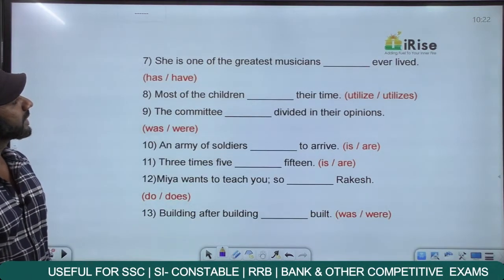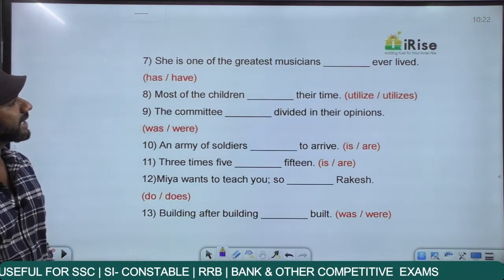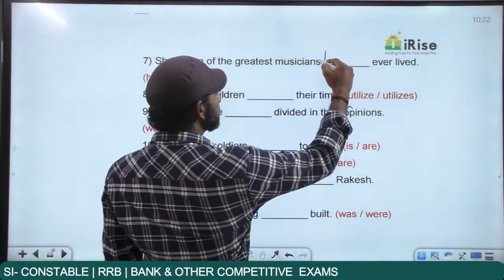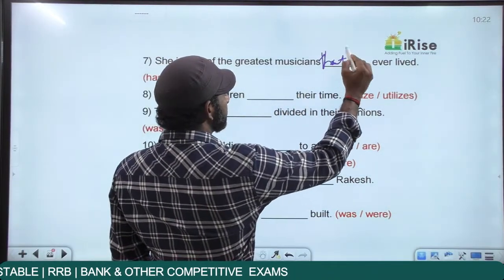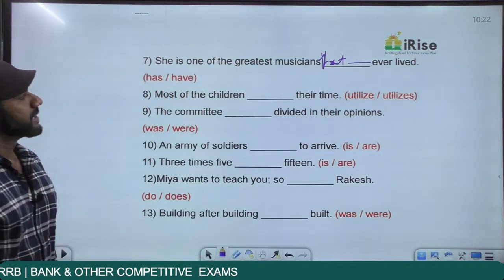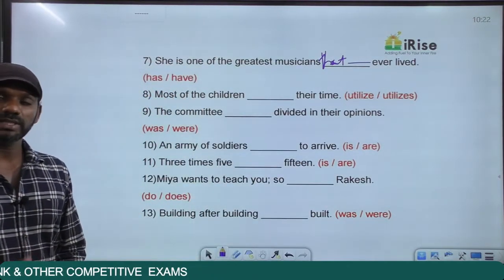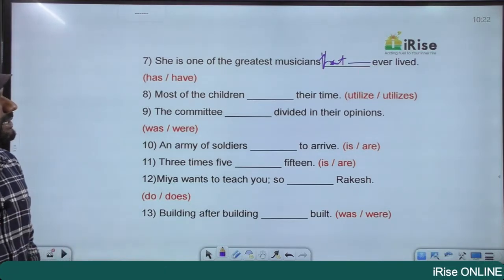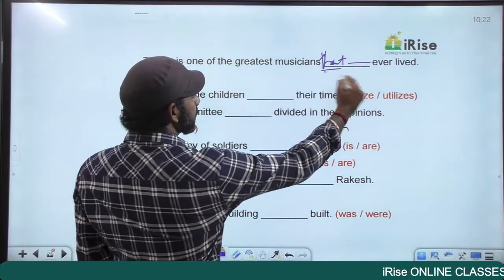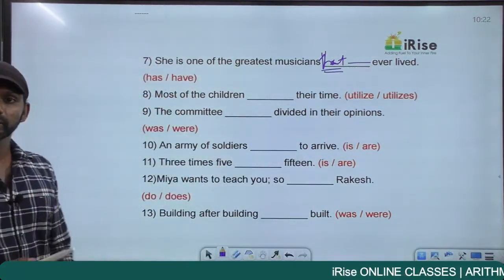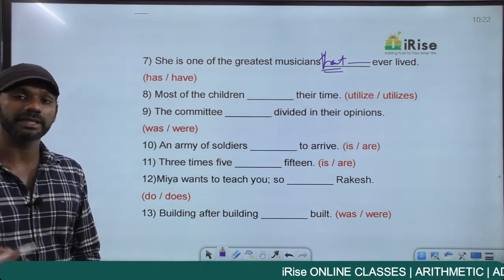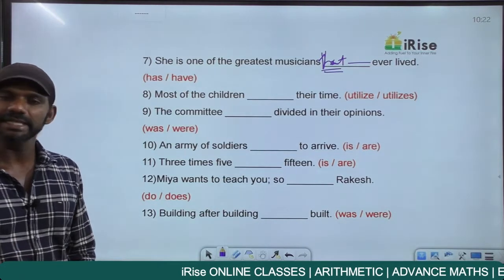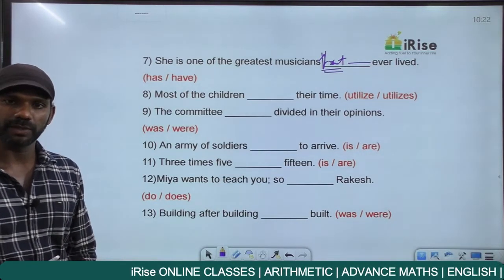She is one of the greatest musicians dash ever lived. I go for "that" here. She is one of the greatest musicians that dash ever lived. "That" is a relative pronoun. The rule regarding relative pronouns: we focus on the noun that comes immediately before the relative pronoun and the verb that comes immediately after it. If that noun is singular, that verb must also be singular. Similarly, if that noun is plural, that verb must also be plural.